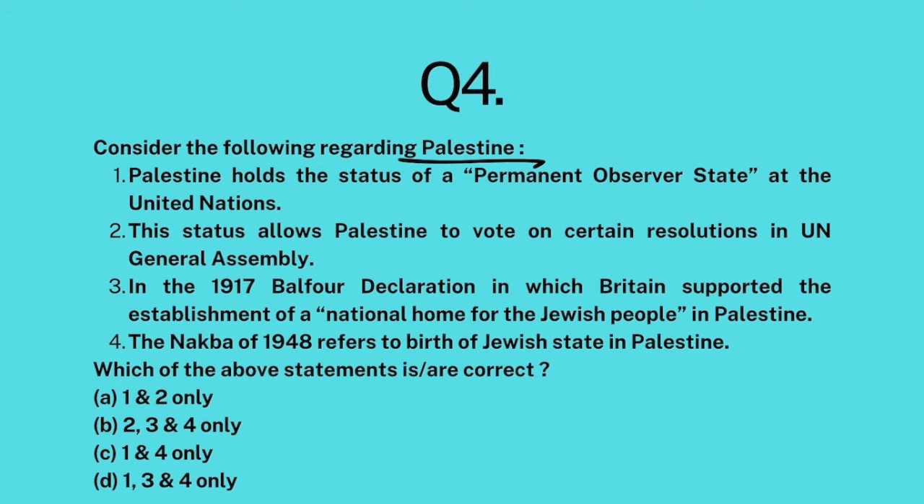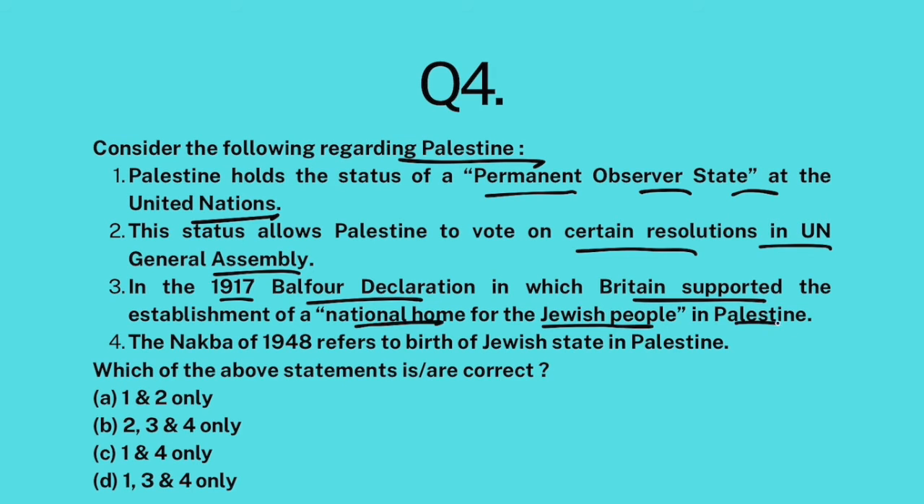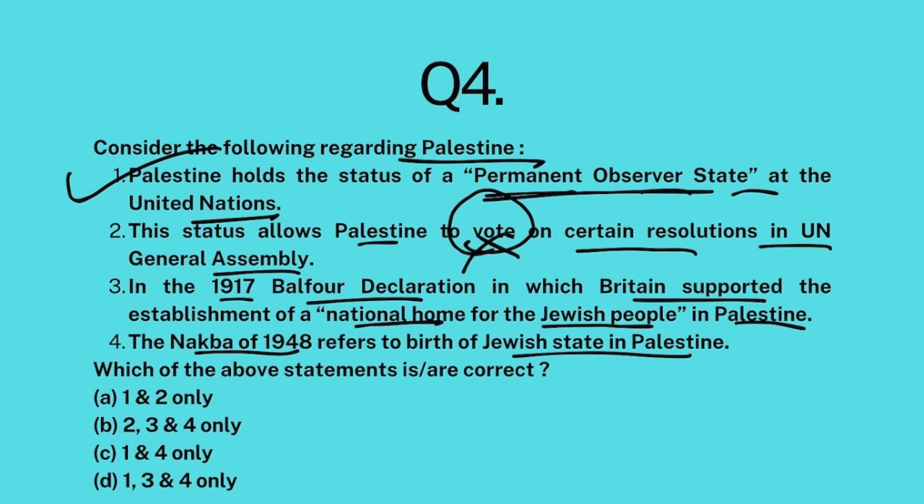And last, consider the following regarding Palestine. So Palestine holds the status of permanent observer state at UN. This status allows Palestine to vote on certain resolutions in UN General Assembly. In 1917, Balfour Declaration, in which Britain supported the establishment of a national home for Jewish people in Palestine. The Nakba of 1948 refers to the birth of Jewish state in Palestine. Okay, so this part we have already discussed. Palestine holds the status of permanent observer state at UN. Now, this allows Palestine to participate but not vote. So this statement is false.